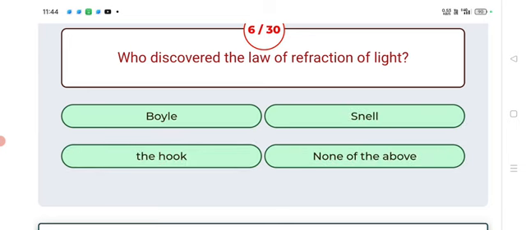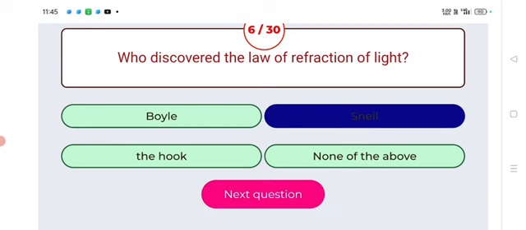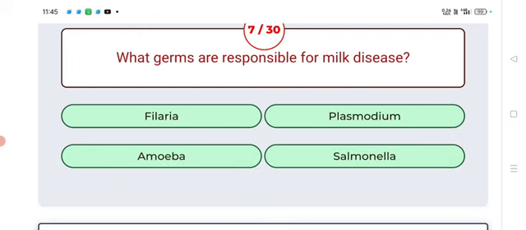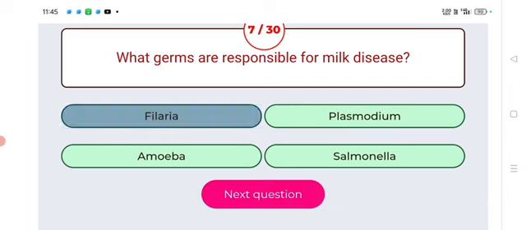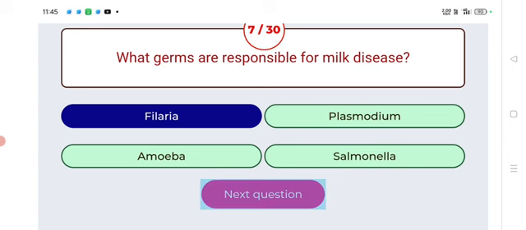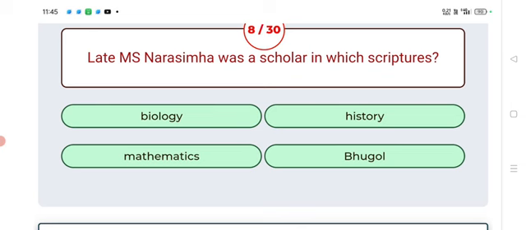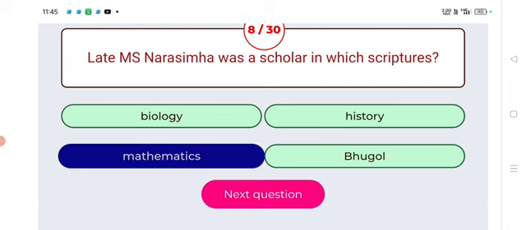Who discovered the law of refraction of light? Answer: Snell. Next. What germs are responsible for milk disease? Answer: Filaria. Filaria germs are responsible for milk disease. Next. Late M.S. Narasimha was a scholar in which subject? Answer: Mathematics. Next.